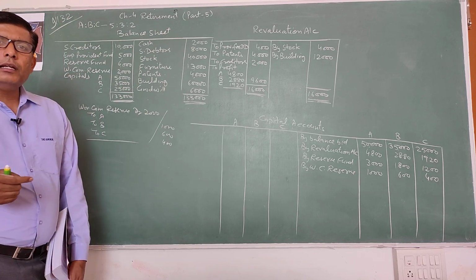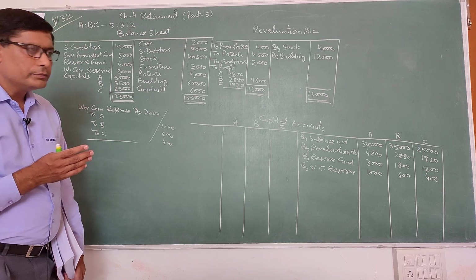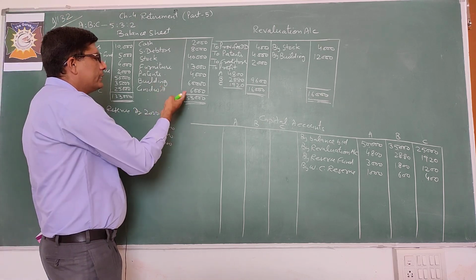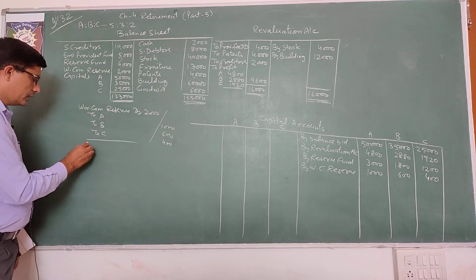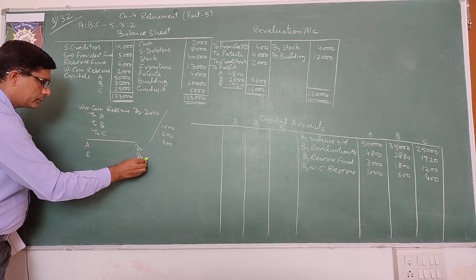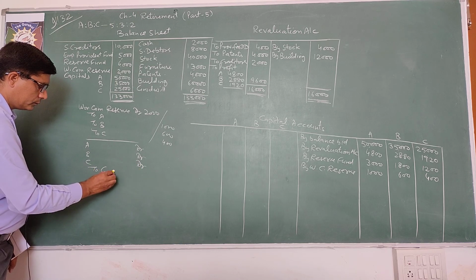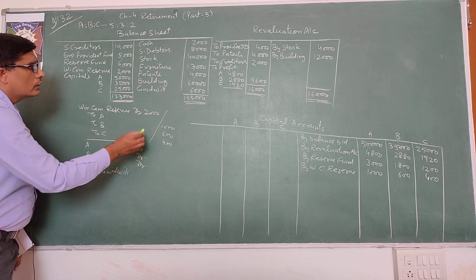Okay. Now in asset side, goodwill is given 6000. It is the goodwill already appearing in books. So write off in old ratio. Entry will be ABC debit to goodwill. A's capital debit, B's capital debit, C's capital debit to goodwill 6000.